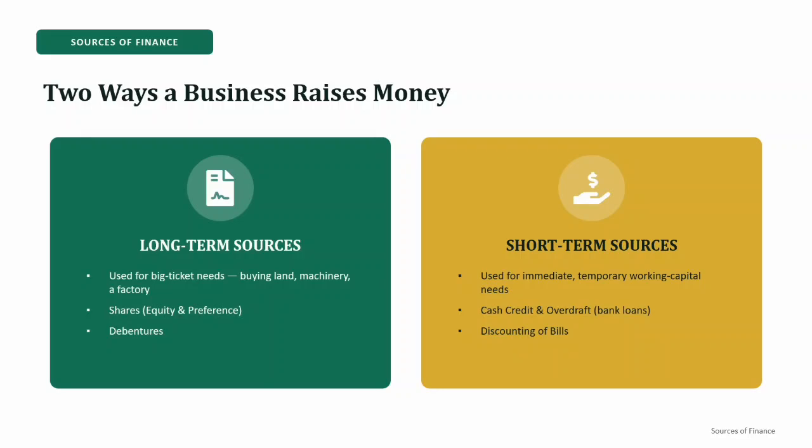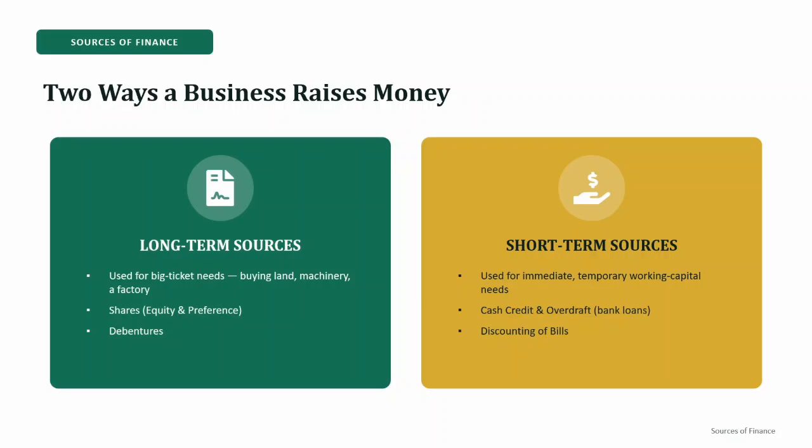Now let's move to the main part of the chapter. A business needs money for different purposes. But before choosing a source of finance, ask just one question: for how long does the business need the money? If the money is needed for a long period, we use long-term sources of finance. Say, for example, buying land, machinery, or setting up a factory. The main long-term sources in this chapter are shares and debentures.